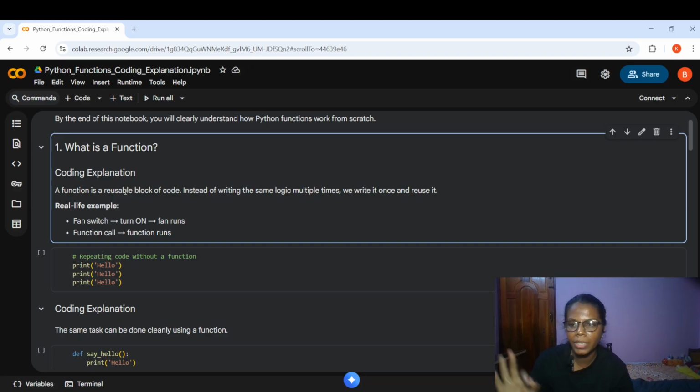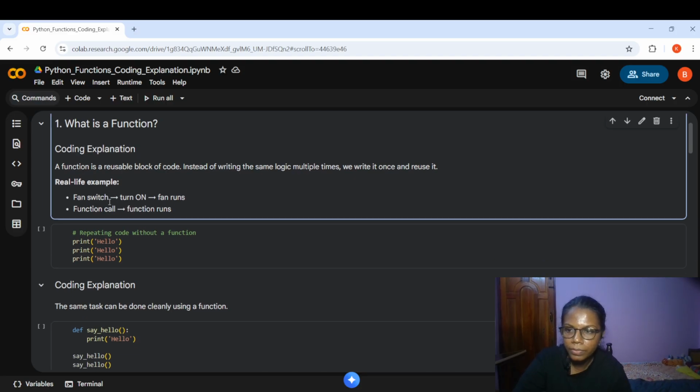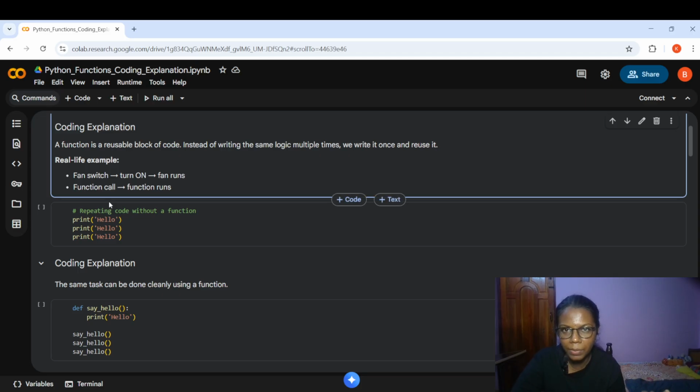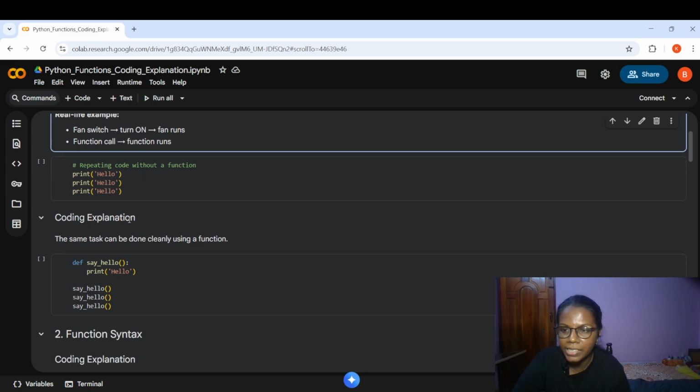That simply is a function. But let's see the official definition. A function is a reusable block of code. Instead of writing the same logic multiple times, we write it once and reuse it. A real-life example: if I want to turn on the fan, I need to turn on the switch. That's how it runs, right? Similar to that, if I want to run a function, I simply call the function by calling its name. That's simply how a function in Python works. Let's get started with an example.